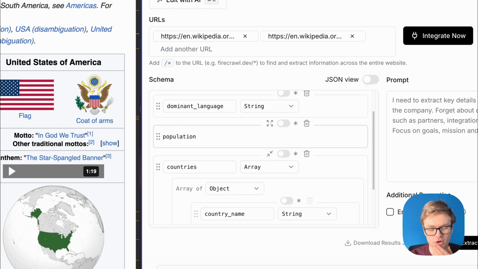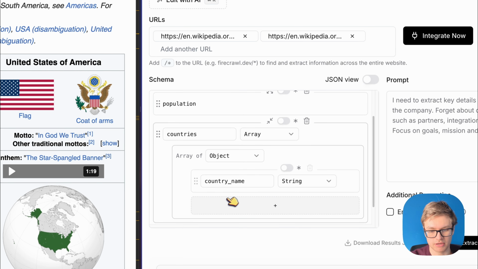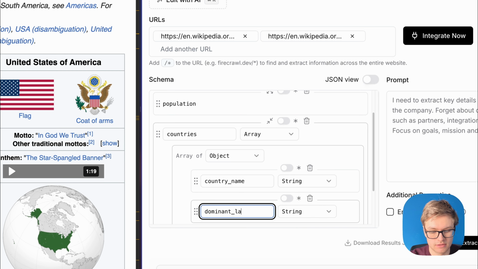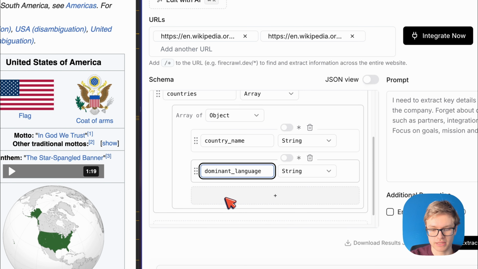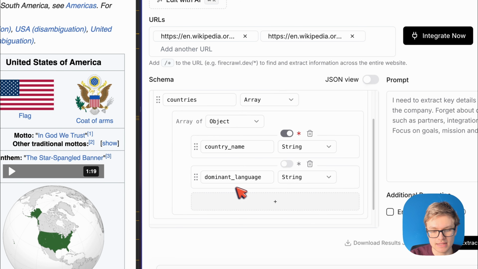I'm going to quickly copy over the easy parameters though, because this is going to take no time at all. Dominant language, I can just easily reformulate it like so. Then I'm going to make the country name required again. I'm going to remove it from here. And then now all that's left is that we have to use the code view to move this complex population object inside of here.